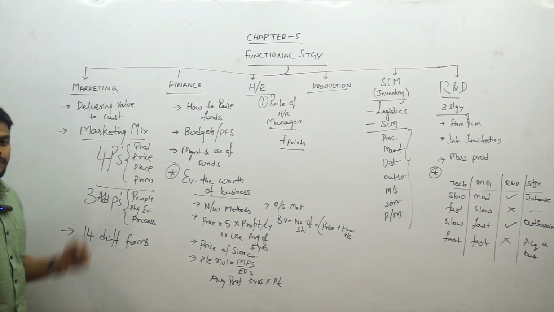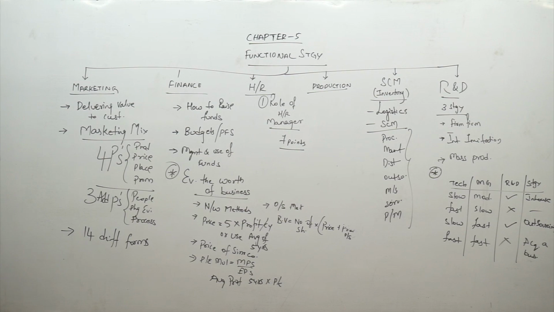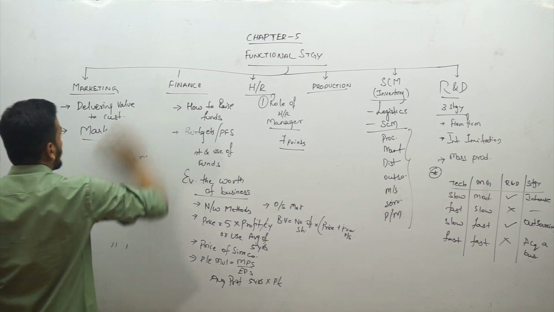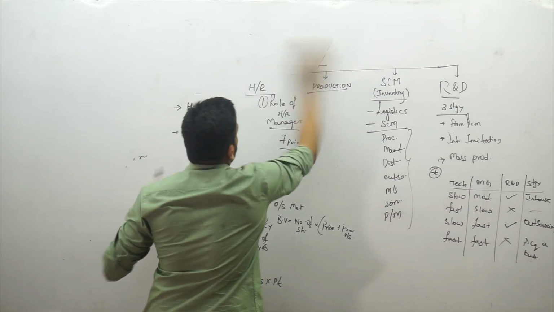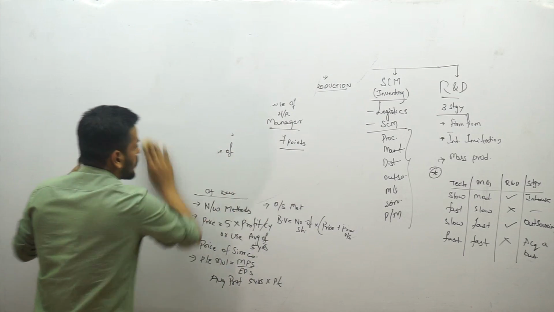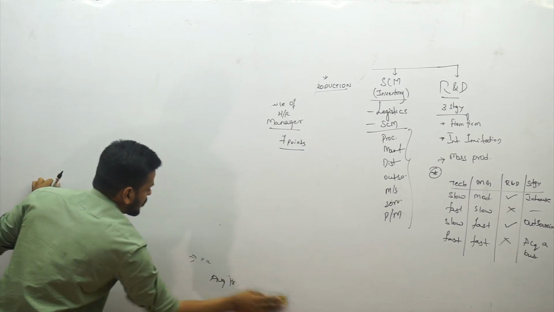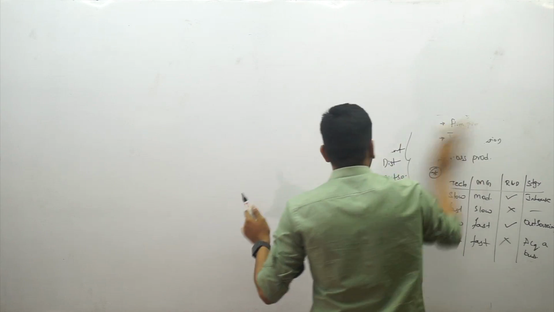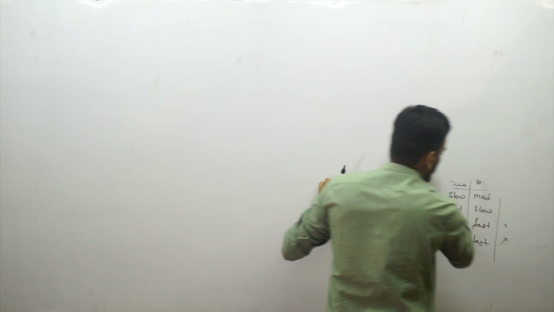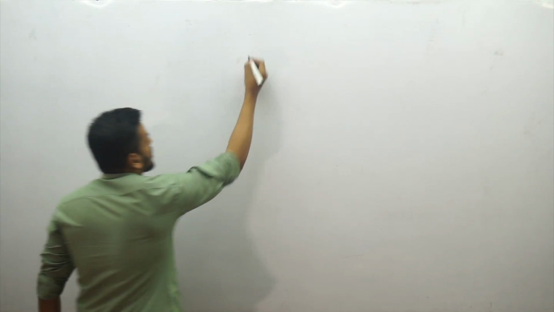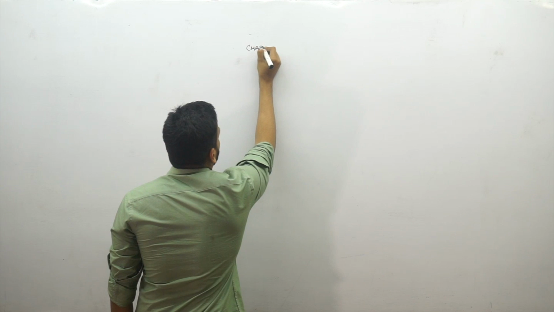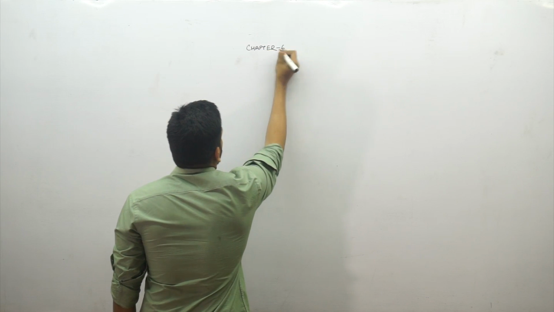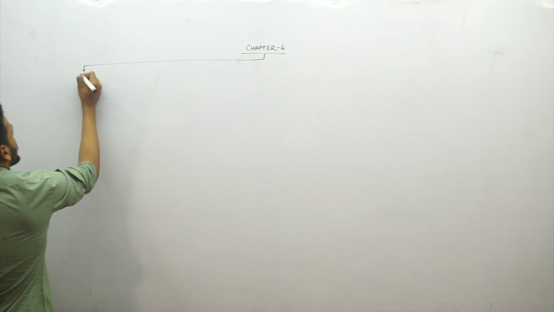Let me move on to chapter number 6, where we will be dealing with various points that are meant for implementation. Straight away, guys, I am going with implementation structures, then I will deal with value chain analysis quickly, then we will talk about leadership, strategic change and strategic control. Let me put up all the topics that I am going to discuss in chapter number 6. In chapter 6, I am going to take you through the structures.